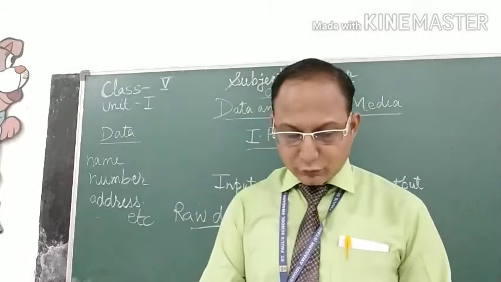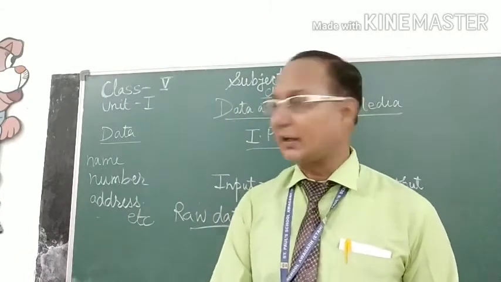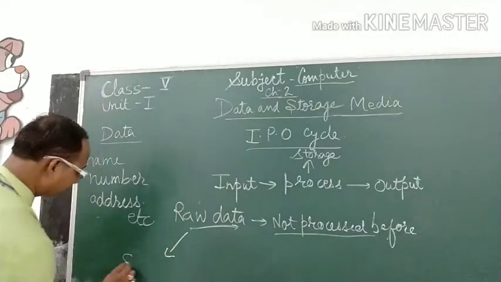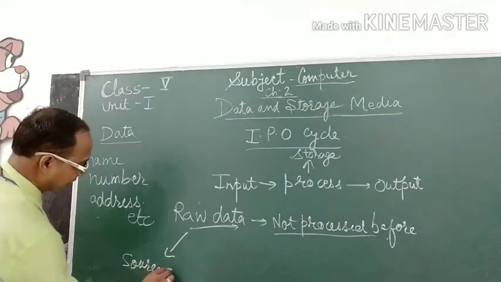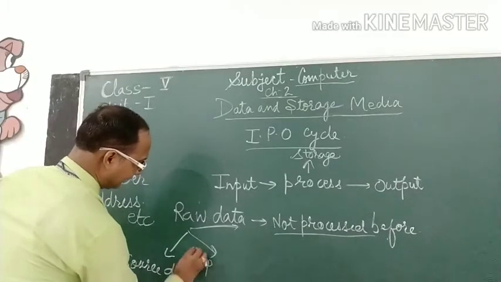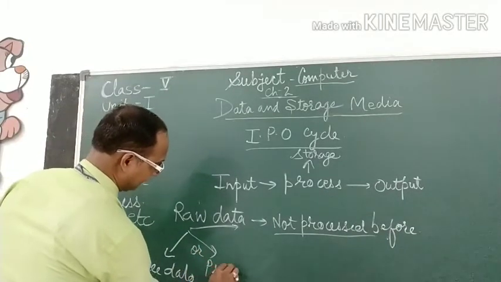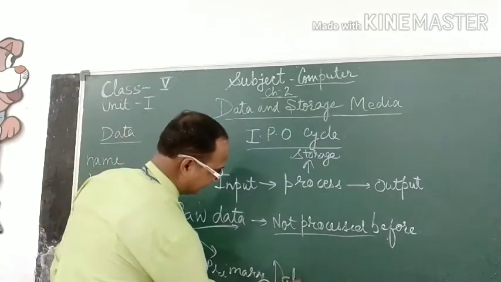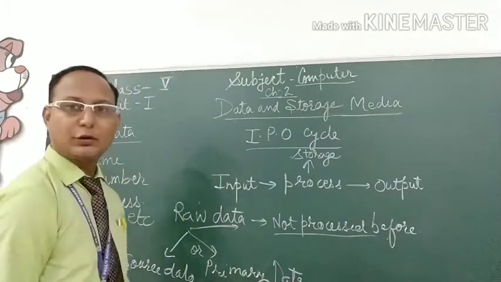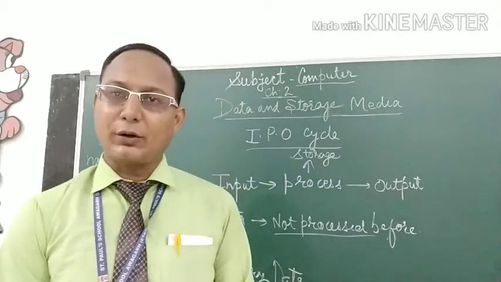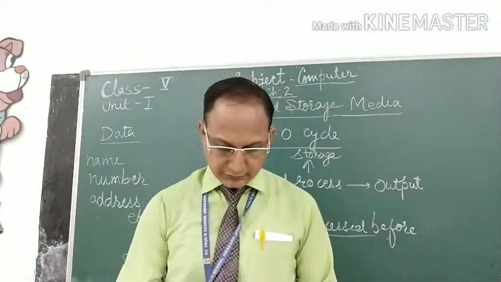Raw data is also called the source data or primary data. So we can say raw data may be raw, primary or source data.